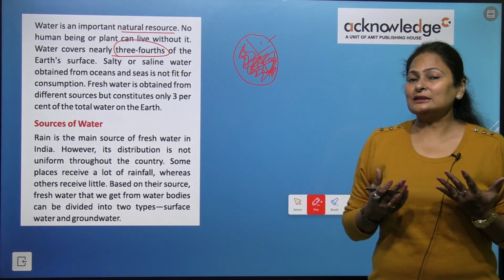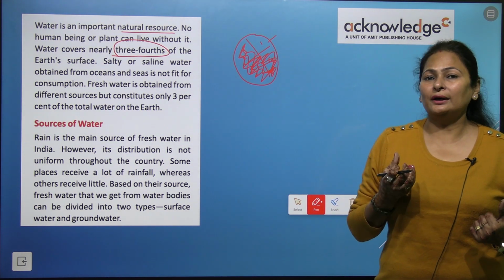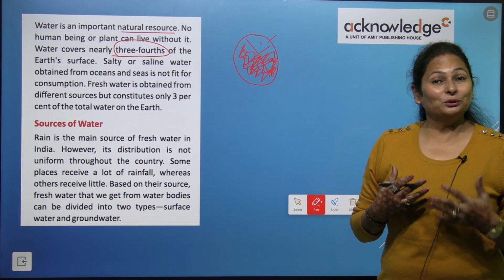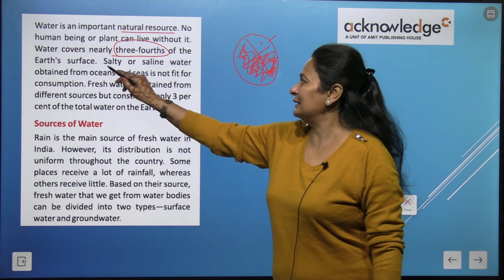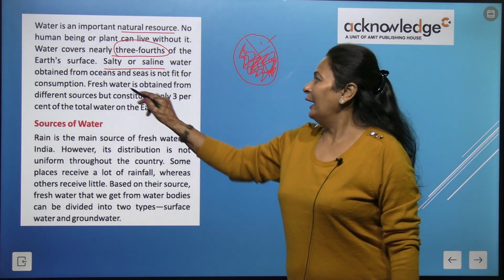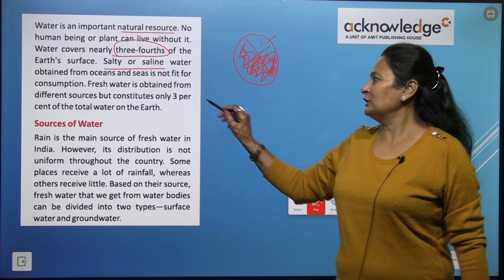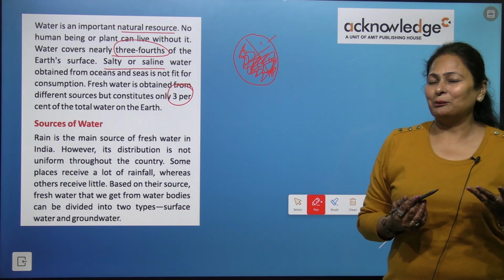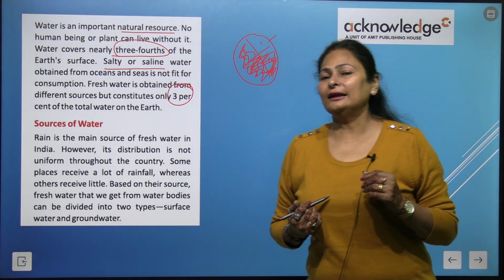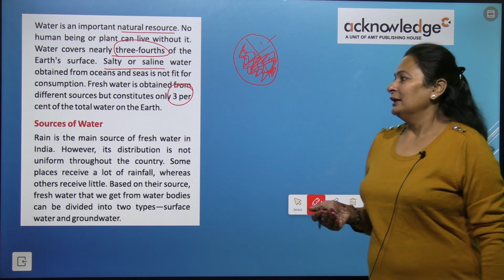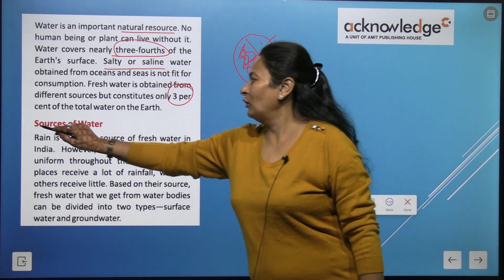But this water is salty because it is present in oceans and seas. This is salty or saline water, right? And only 3% of the total water can be used by all the living things for their activities. Have you understood, kids?